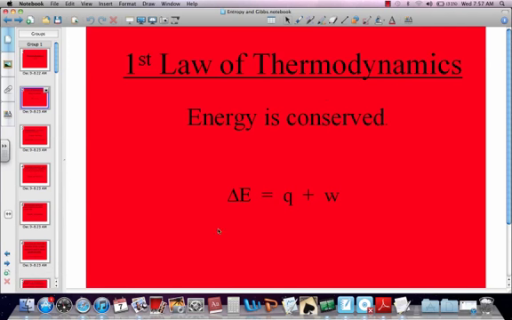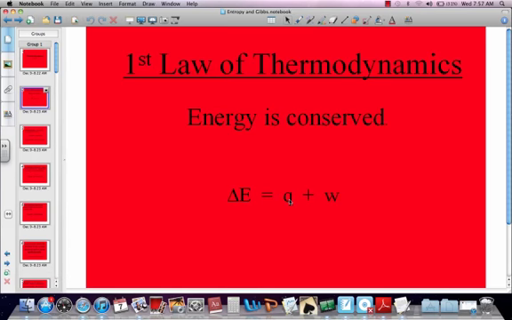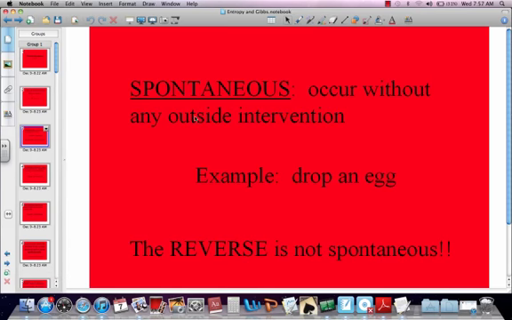Okay, so far we've gone over the first law of thermodynamics, which is that energy is conserved. Don't forget, delta E, the change in energy, is equal to Q plus W, which is heat plus work. We're going to start introducing a couple of new terms, some new vocabulary. First one is spontaneous: any reaction that occurs without any outside intervention.